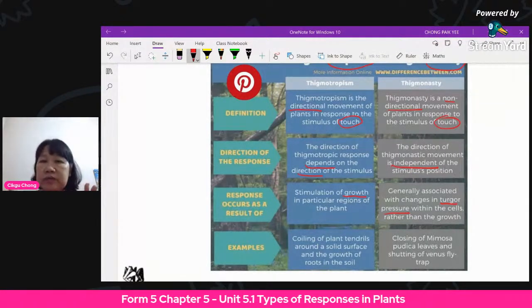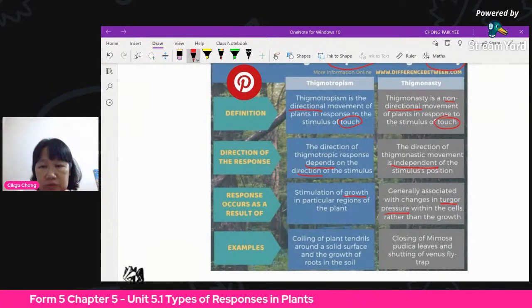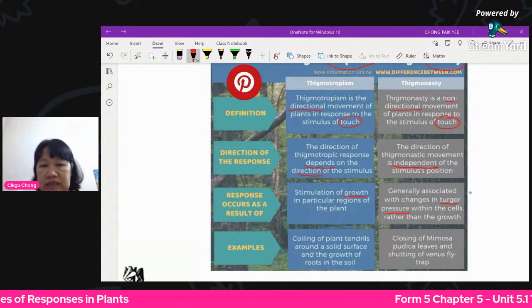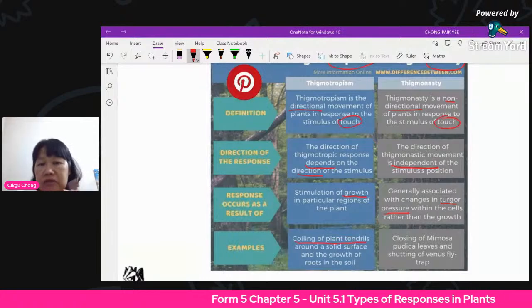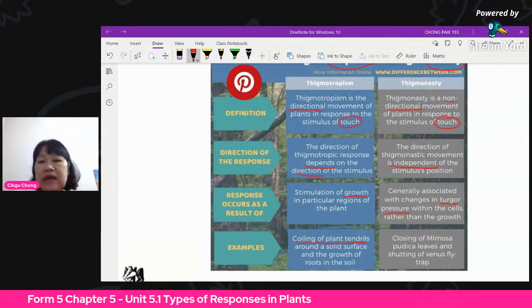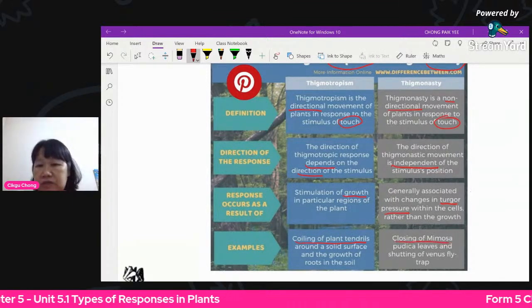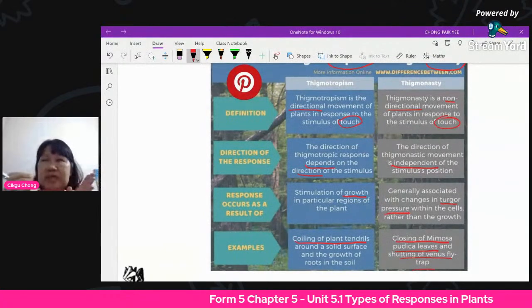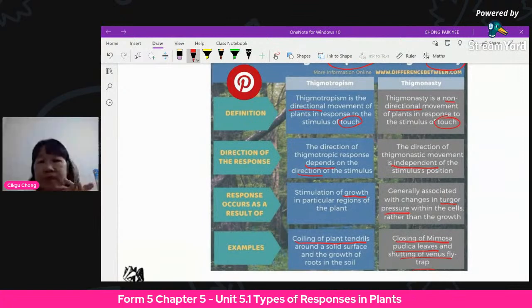So it will be softer. Then the leaves will close up. Okay, it's not a growth response. And lastly, examples: a coiling of the plant tendrils around the solid surface like a fence or the stick, right? And then for thigmonasty is closing of the Mimosa pudica leaves. And also remember the Venus flytrap, when the insect goes inside there, it just snaps up. Okay, that is also nasty.